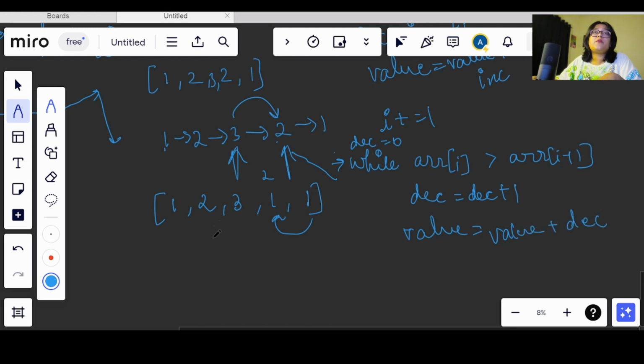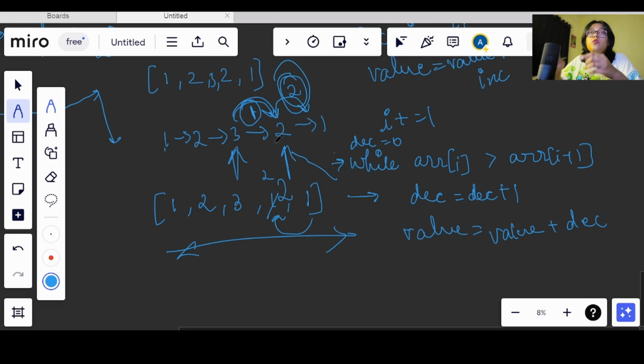Now what is happening? According to this, only this value should increment by 1, everything else will remain the same. But here what I am doing, I am adding 1 here, and again I will add 2 here, right? It means it is falling down, and we are increasing the decrement value every time we are falling down, and we only need this one value here. We don't need this 2. This is an extra value. So we need to take care of that edge case.